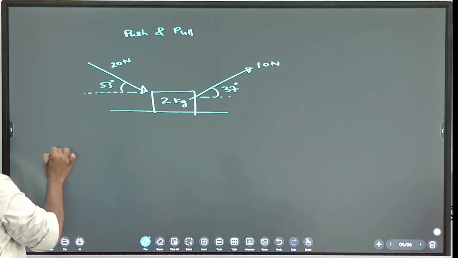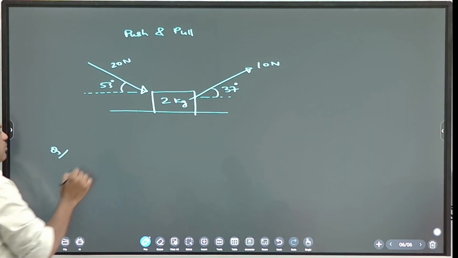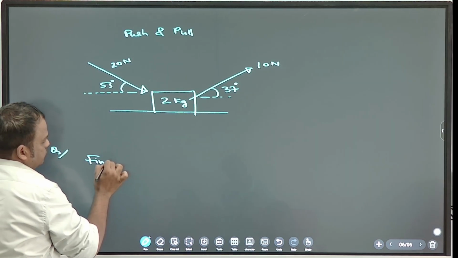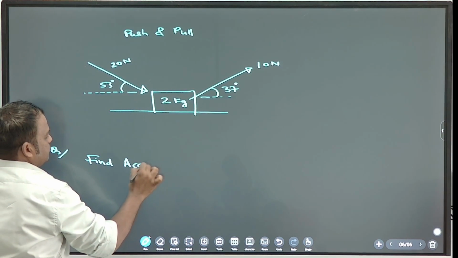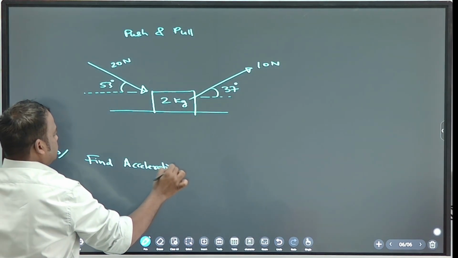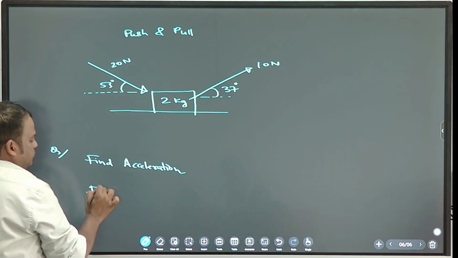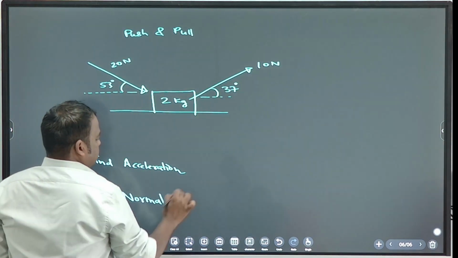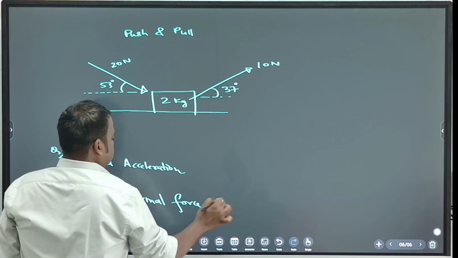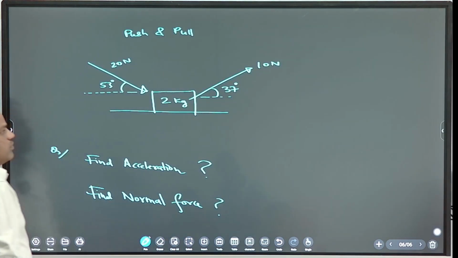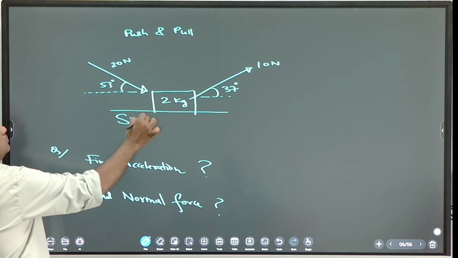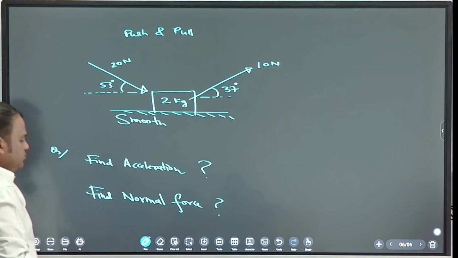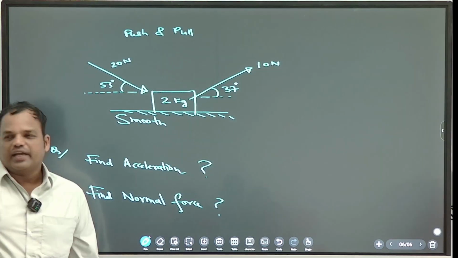Okay, now the question is find normal force and acceleration. You can start solving.